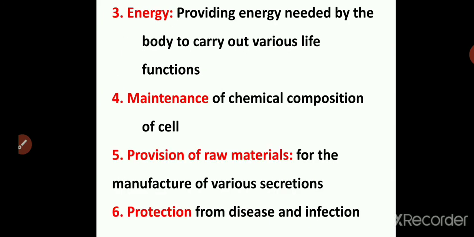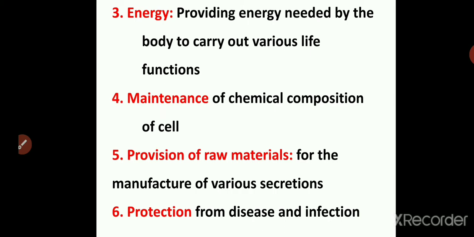Then we require nutrition because it's a source of energy. The energy required for the various metabolic activities in our body is provided by the food what you eat. Then it is also essential for maintenance of chemical composition of the cell. That is, to maintain the cell in a healthy manner.